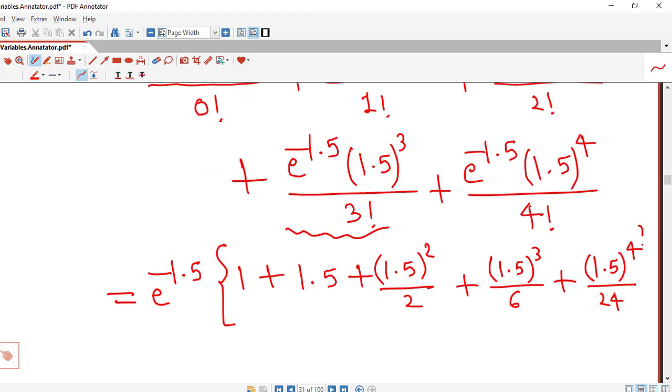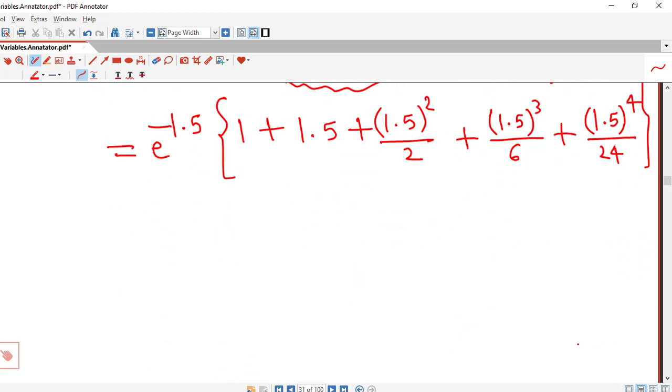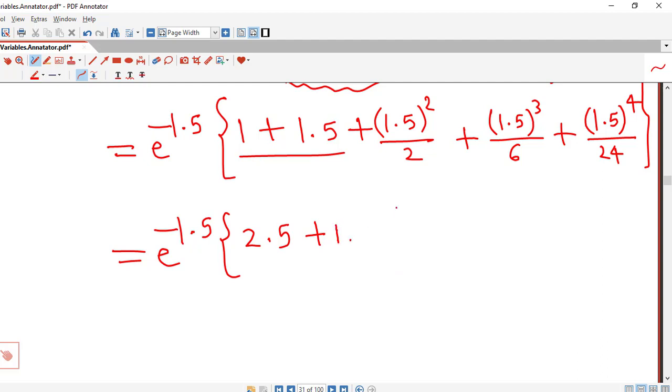So we can use a scientific calculator for all these calculations. This I have calculated using my scientific calculator. I have written this as 1 plus 1.5, that is 2.5, plus 1.5 square divided by 2. So you can check with your calculator. I have calculated all these values using my scientific calculator that I am writing here.